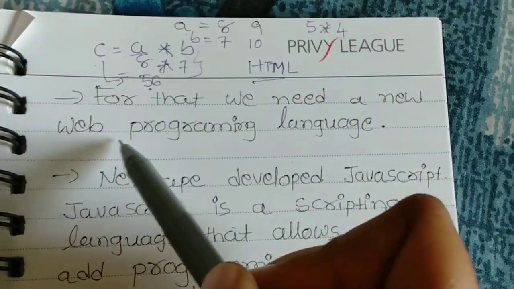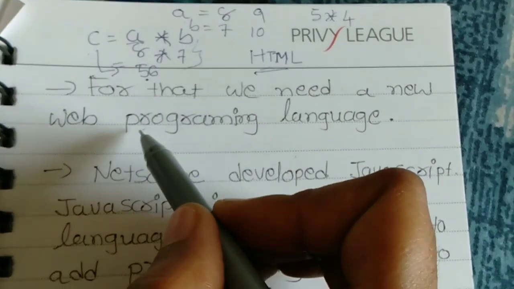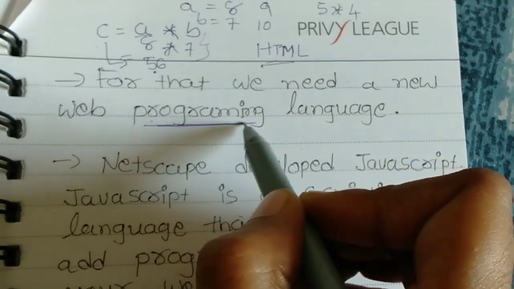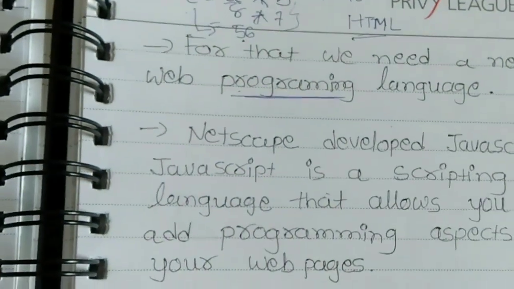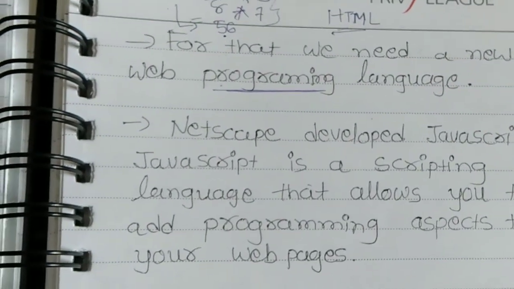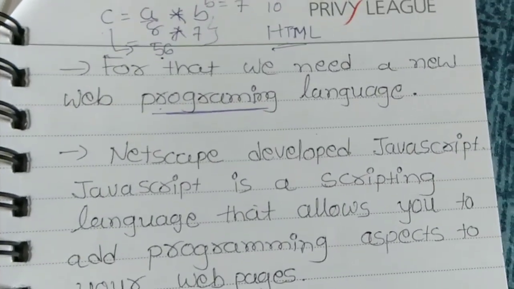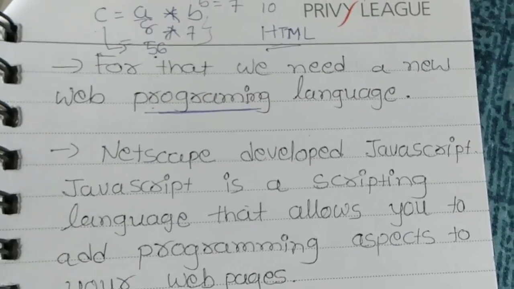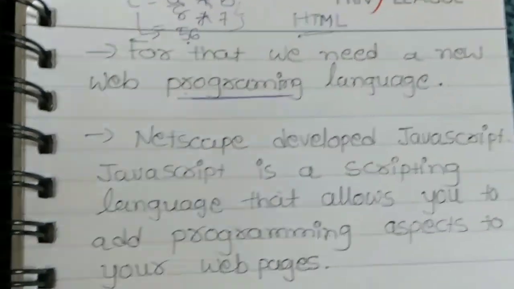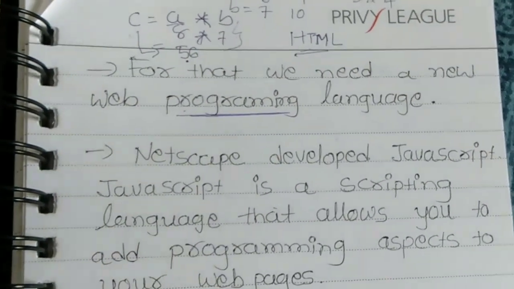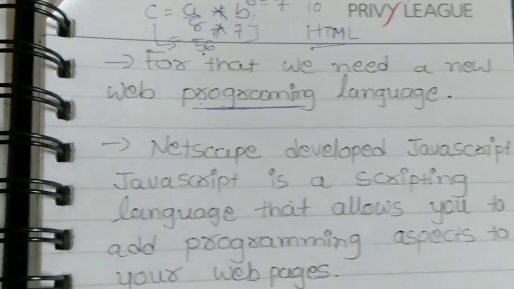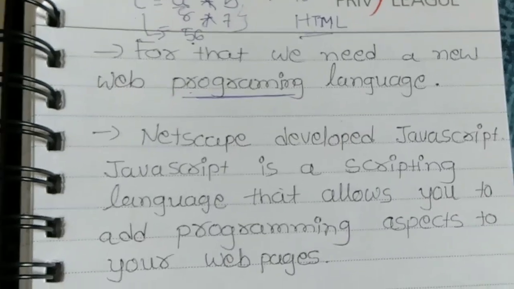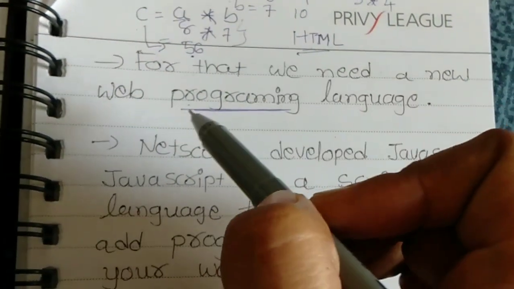For that, we need a new programming language. Why do we need a programming language? In our first chapter, we simply created our registration form, only design. Now I want to add programming to my registration form. If you want to submit your registration data, then you have to add a programming language.